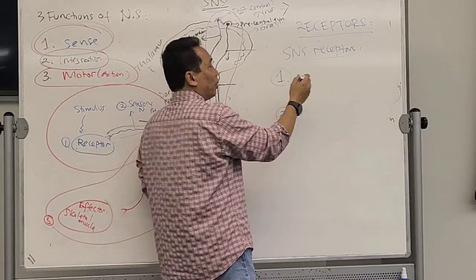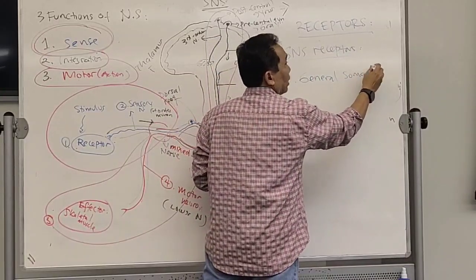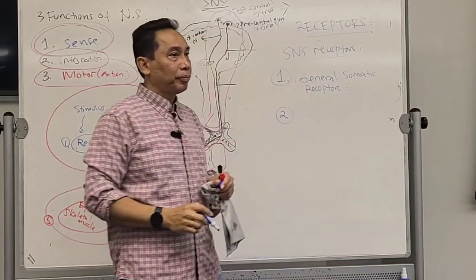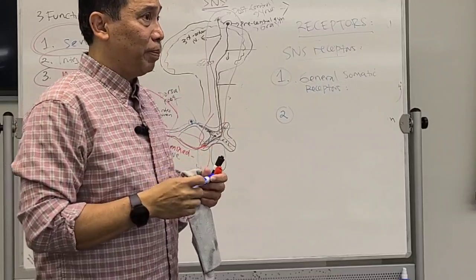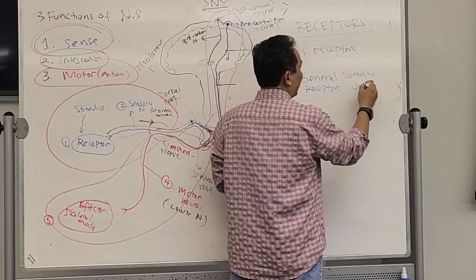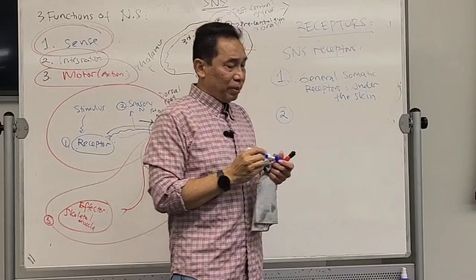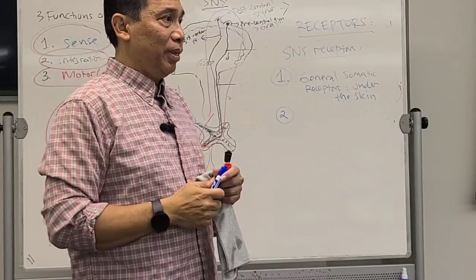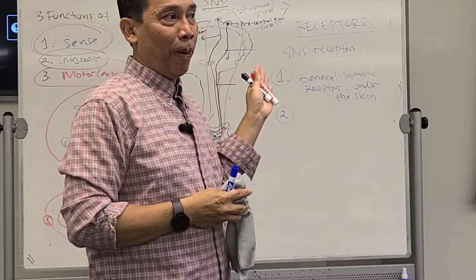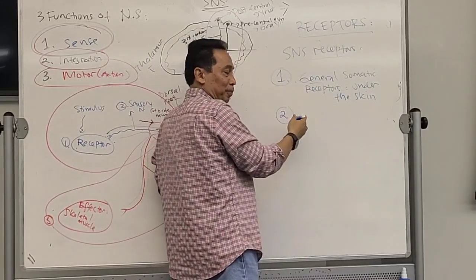The first receptor is called the general somatic receptor. This is the somatic receptor that's located under the skin. So we have a lot of receptors under the skin, and all of them are called the general receptor.